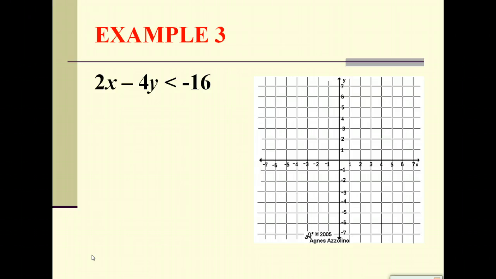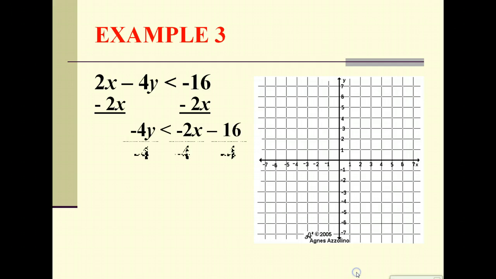Okay, let's try one more. Our last one, I promise. This time we have 2x minus 4y is less than negative 16. We want to convert to slope-intercept form, so we're going to start by subtracting 2x from both sides and then dividing each term by a negative 4.